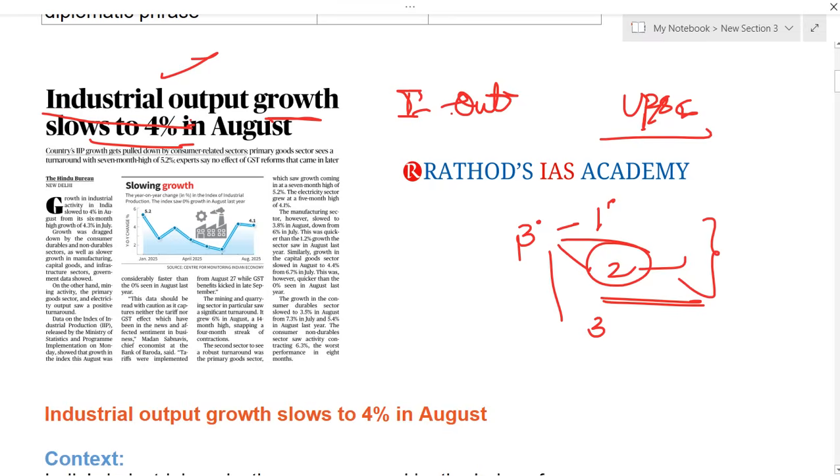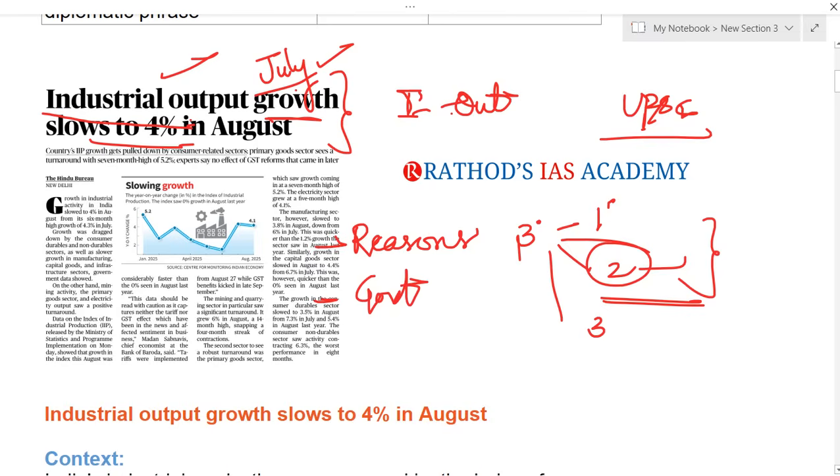Actually this title is saying that the growth had declined to 4% in the month of August. That means if you compare with July and June, industries performed well, but in August it slowed down. So first of all, you have to see what are the reasons for this slowdown of industries. Apart from that, you have to see what are the government measures. And next you have to see what is the way forward, what can be done further.